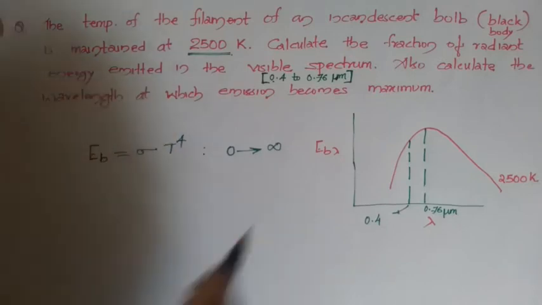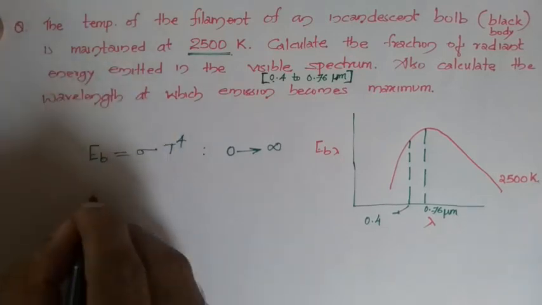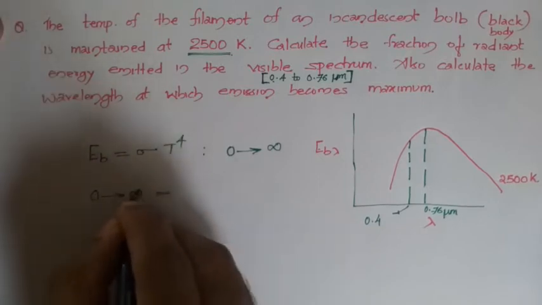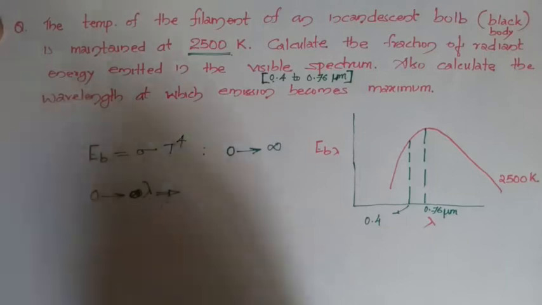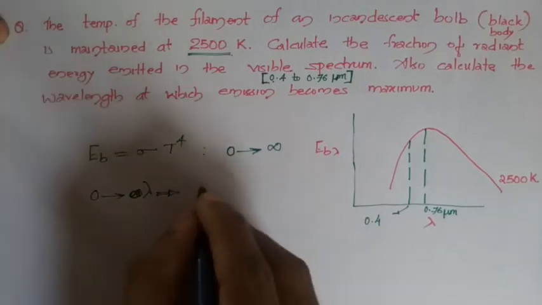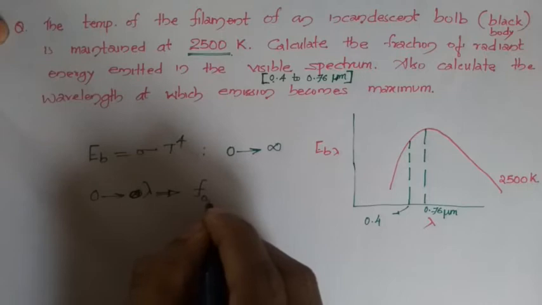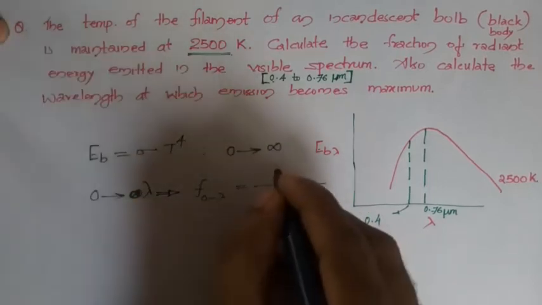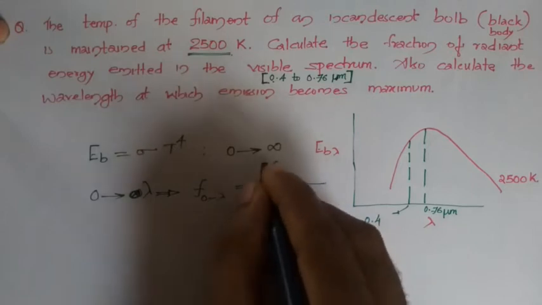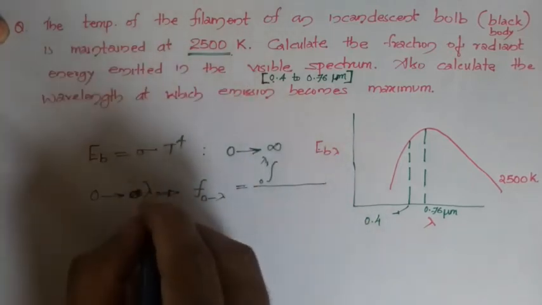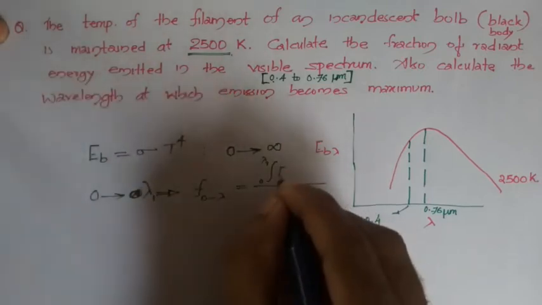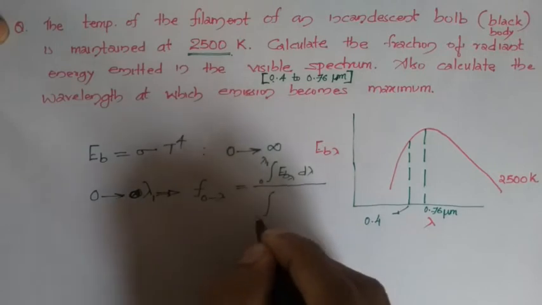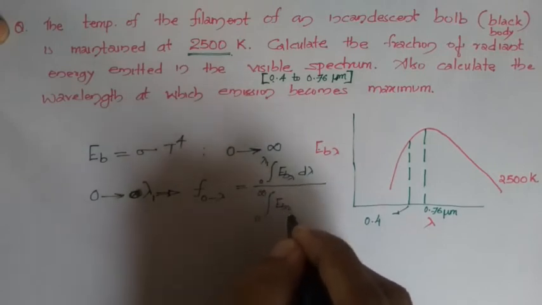For a particular wavelength range, if it is 0 to lambda, you have defined a fraction which is known as the black body radiation function, which is equal to the total emissive power emitted from 0 to lambda 1, the integral of EB lambda d lambda, to the total, 0 to infinity, EB lambda d lambda.